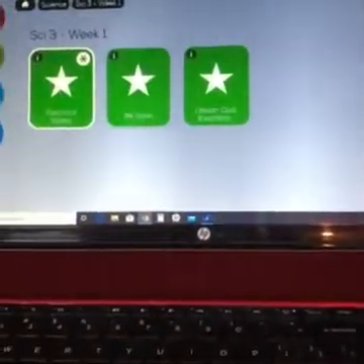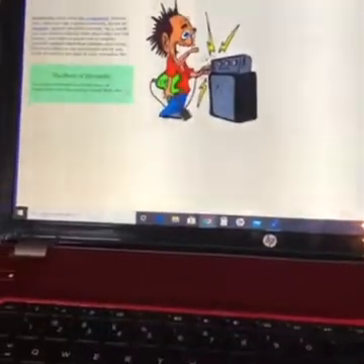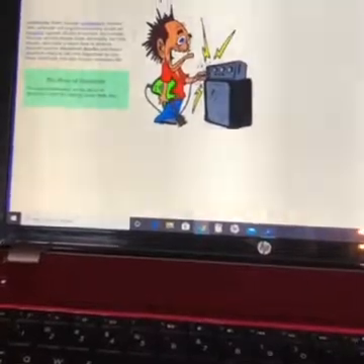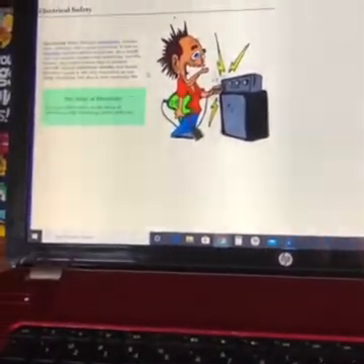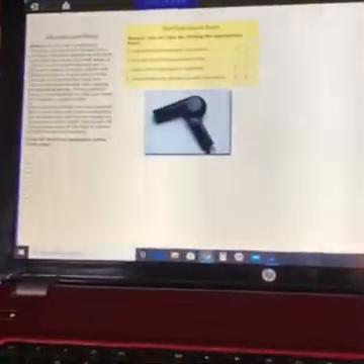Okay, let me show you what one of the lessons looks like. This is electrical safety. And this is a story. You'll have to read that. Maybe you'll read it with a family member, a brother or sister. And then once you've read it, you're going to go to the next arrow up here. And you're going to read this.